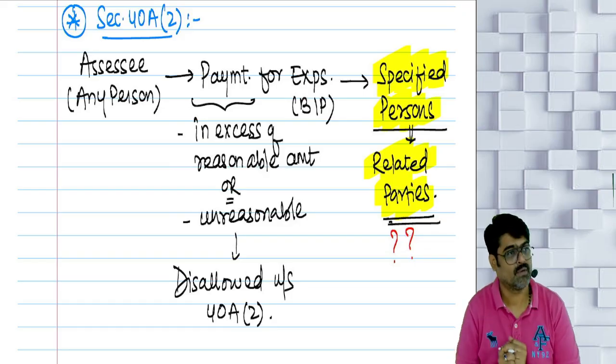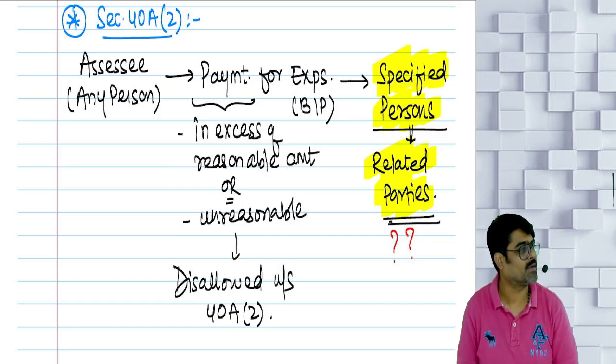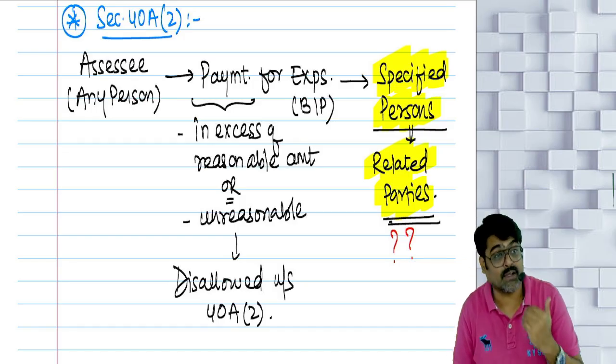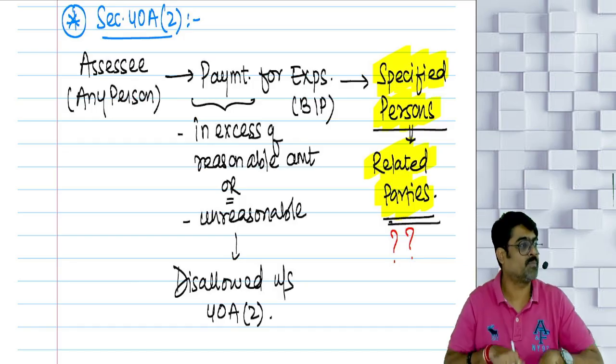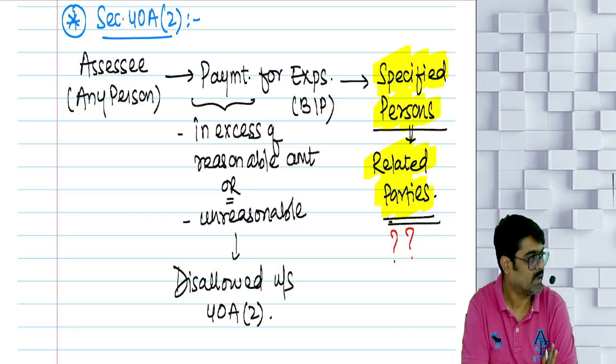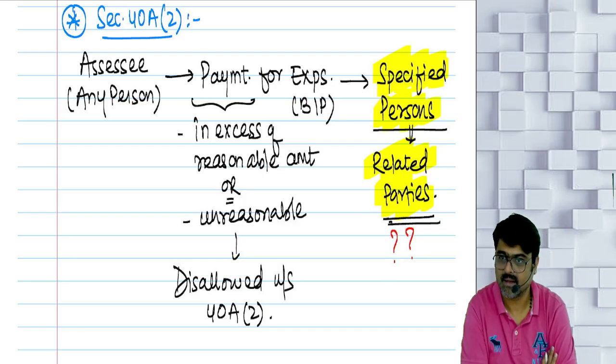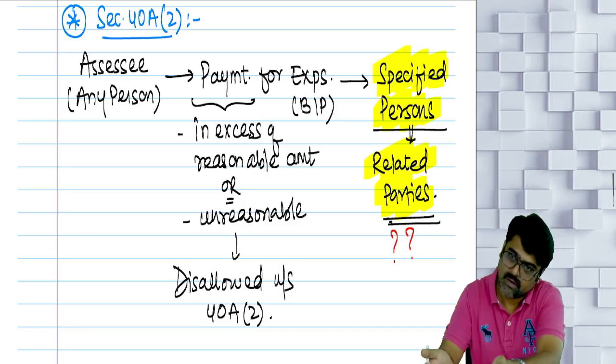Who is my relative? Spouse. If the payment is done to spouse, this section will be attracted. If the payment is done to my brother, this section will be attracted. If the payment is done to my lineal ascendant or my lineal descendant, this section will be attracted, if the payment is excess payment. Understanding? Now, only my relatives are related party?